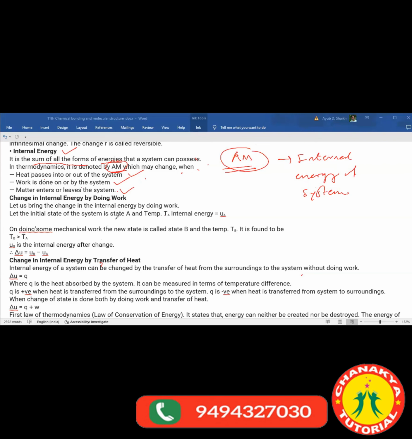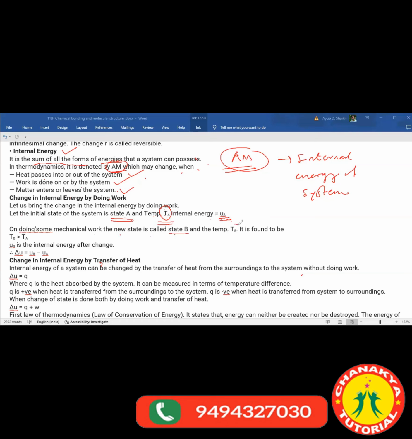Let the initial state of the system be state A, and the temperature would be TA. At the initial state, temperature would be TA, and internal energy what? Small UA, right? Yes or no? Initially, the state will be A, temperature would be TA, and internal energy small UA. On doing some mechanical work, a new state called state B is obtained.